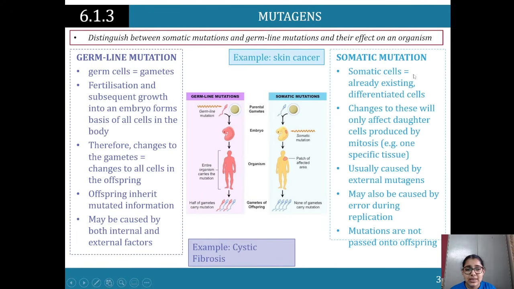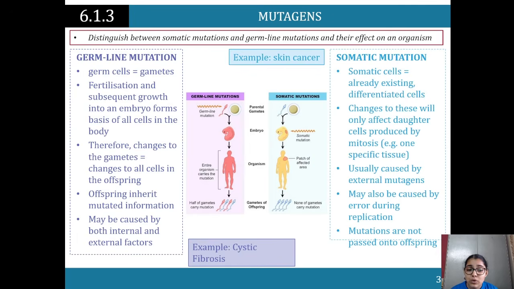Skin cancer is an example of somatic mutations, where only the somatic cells are affected. So it's not going to affect the offspring, or the sex cells, it's only going to affect your already existing differentiated cells. So changes to these will only affect the daughter cells that are produced by mitosis. So it's only going to affect the specific tissue in your body. It's not going to affect the offspring, and it's usually caused by external mutagens. So with skin cancer, it's caused by UV rays.